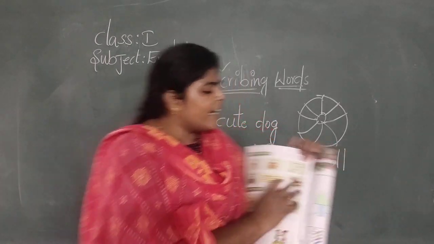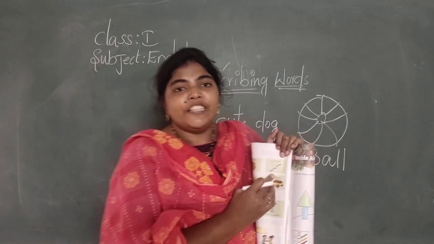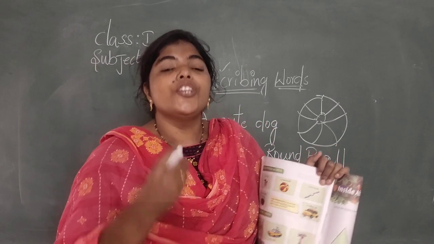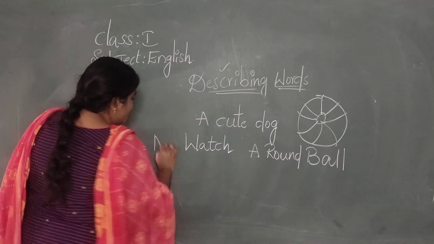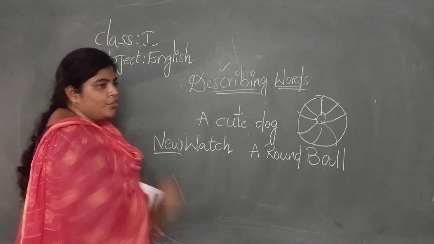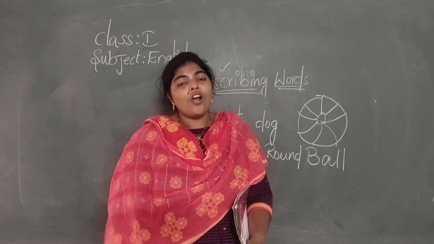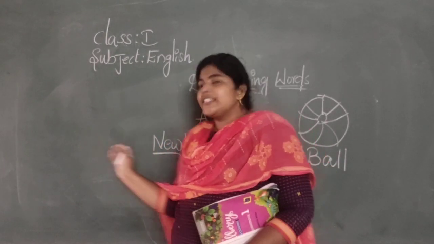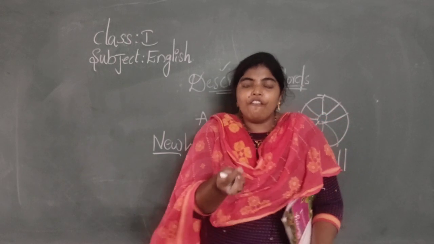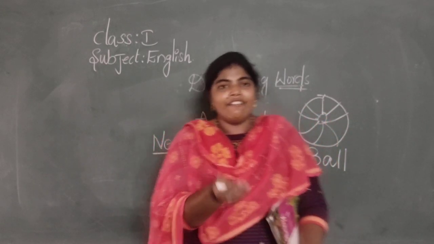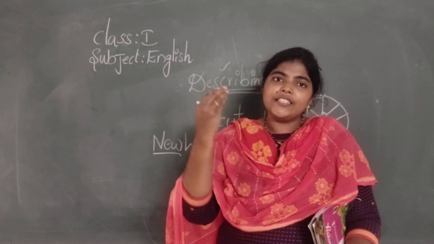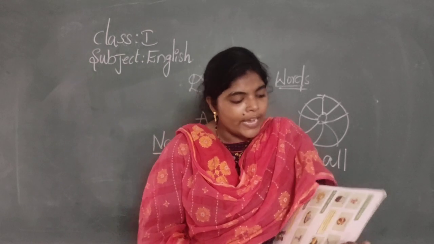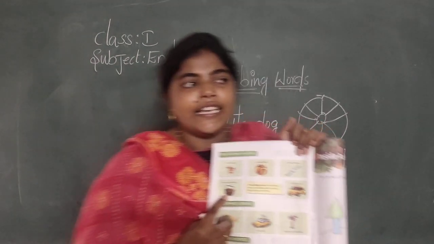We can write as it is by seeing this picture as watch. But we are adding beautiful watch or a new watch. A new watch. N-E-W, new. What is the opposite word to new? Old. New means that we have bought just now or yesterday, a very new watch. Old means the earlier one.